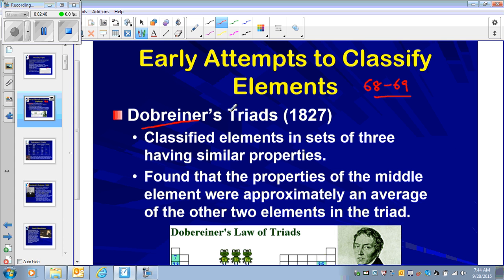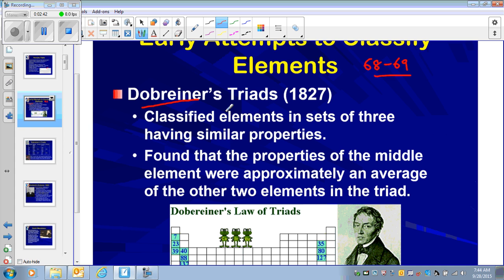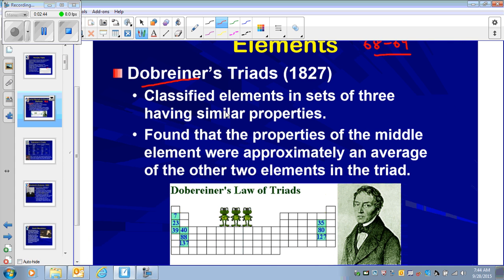Dobereiner was the scientist who first started putting elements together in the form of three sets. He took any three elements and said that these three elements behave the same. So he gave us the idea of triads.